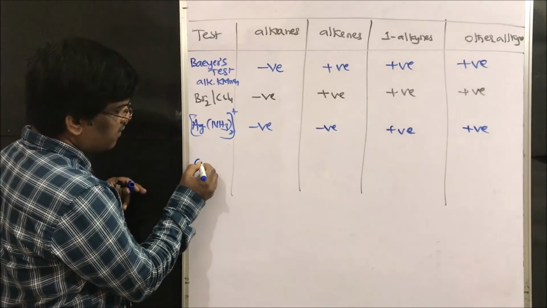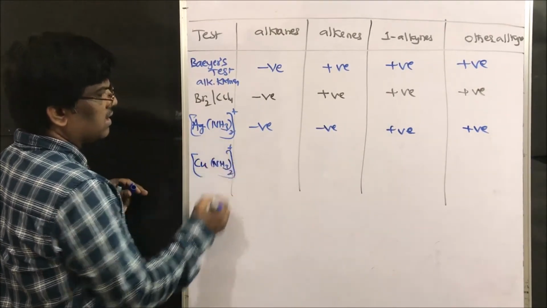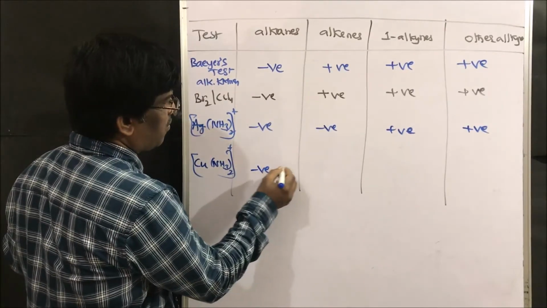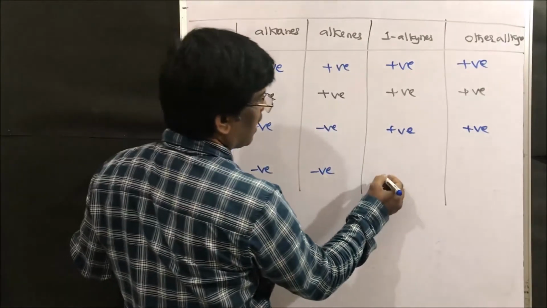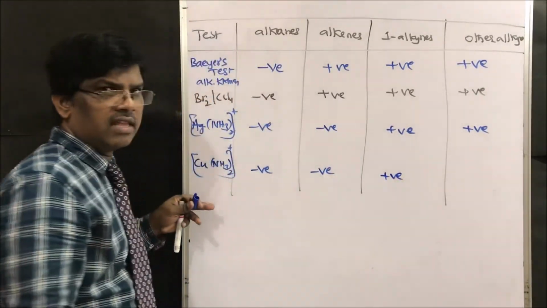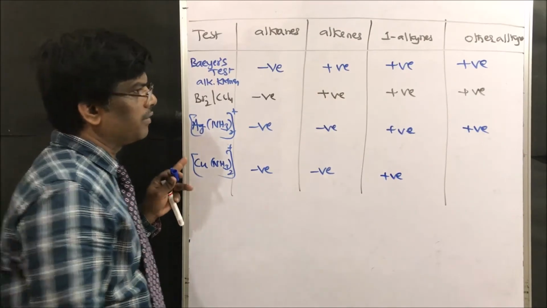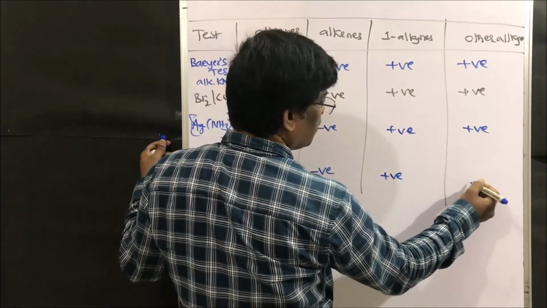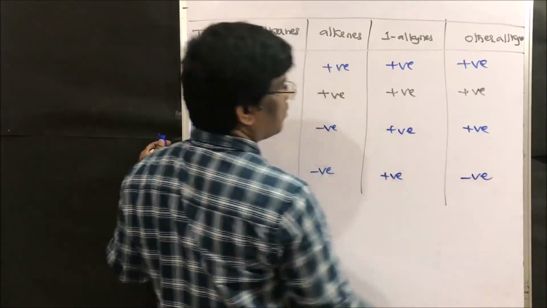So what is the next distinguishing test? It is very important, friends. The cuprous amide test. This is not given by alkanes. Alkenes also do not give it. Only terminal alkynes will give it, that is, it forms a salt with copper, whereas alkynes other than terminal alkynes are negative.